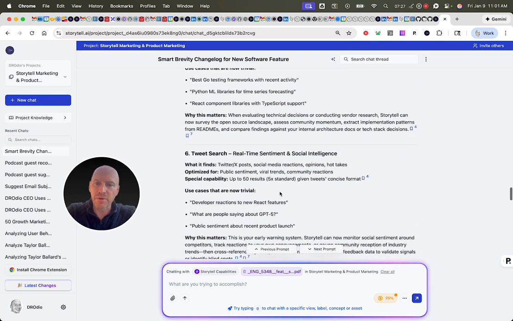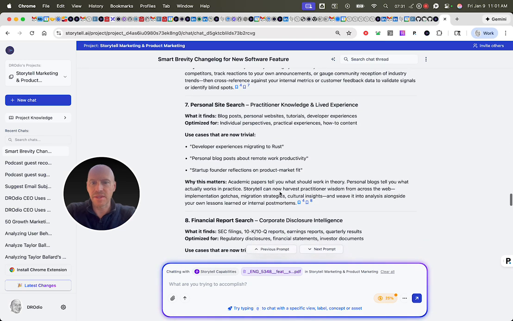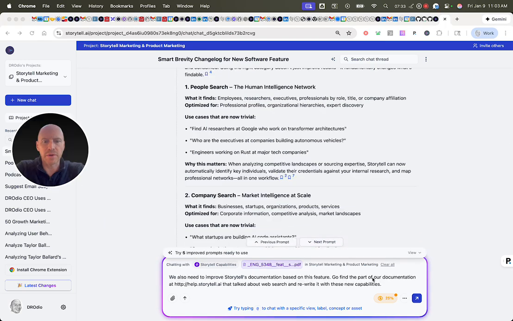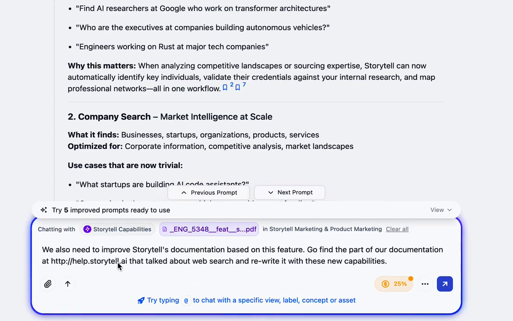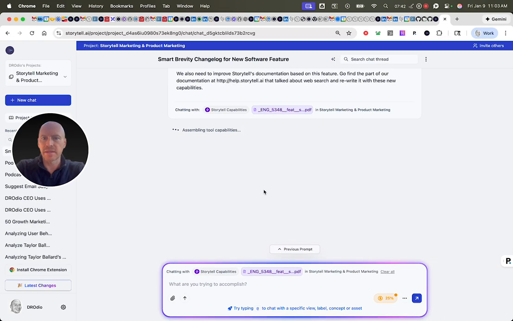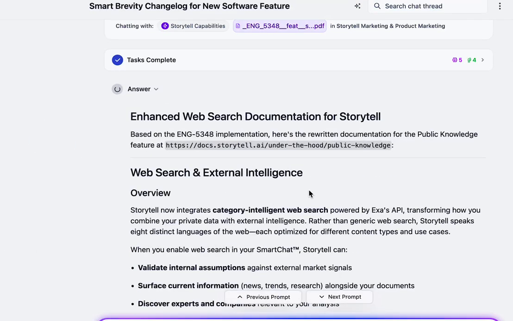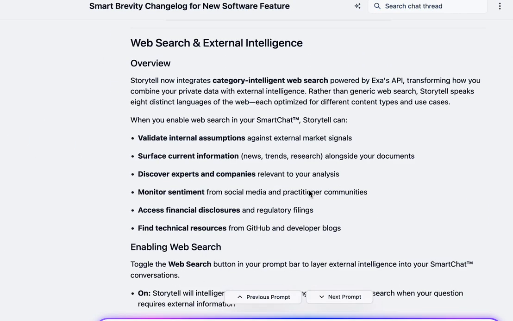And we also want to improve our Storytell documentation to talk about this new feature. So that's the next thing we're going to do. We're going to ask Storytell to go find the documentation that talks about web search and rewrite it with these new capabilities. And so let's let Storytell go do that for us as well. And so here we go. It has found the page, and it is giving us more depth.